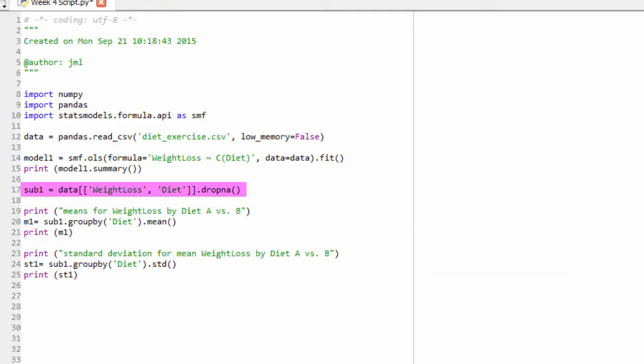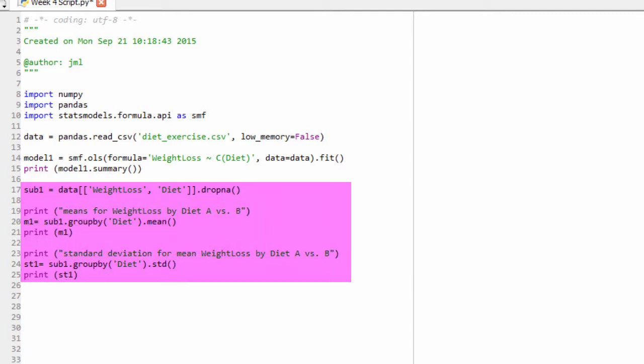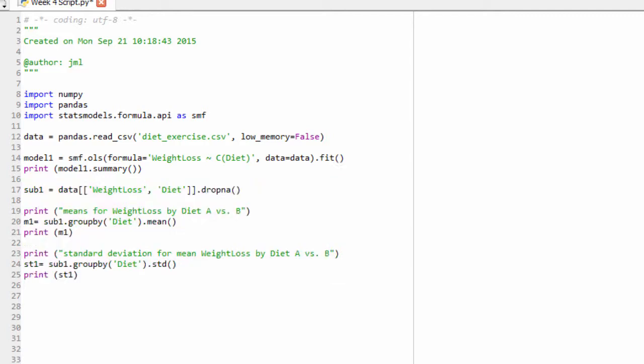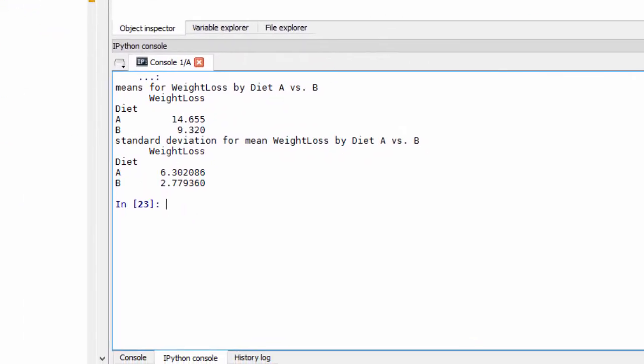Here, I create a new data frame with the variables of interest and request means and standard deviations for weight loss by type of diet. As you can see, the average 1-month weight loss for diet A is about 14.7 pounds, and the average 1-month weight loss for diet B is about 9.3 pounds. So in conjunction with the significant p-value, we can say that diet plan A is associated with significantly greater weight loss than diet plan B.